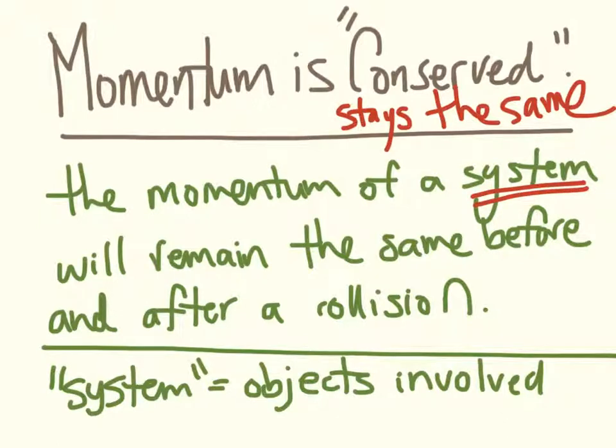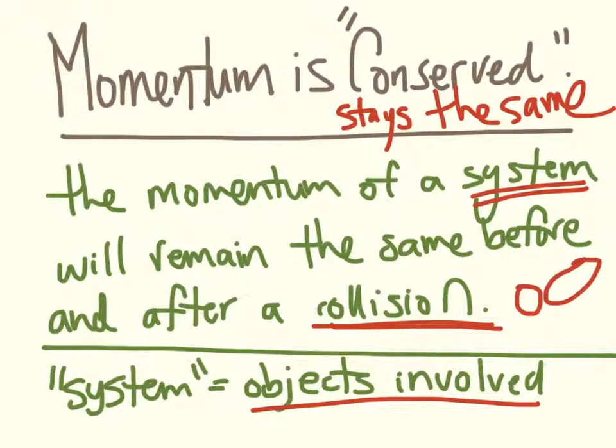You, at this point, have probably heard or read closed and isolated system, and we'll talk about what closed and isolated mean. But when we talk about the system, we're talking about whatever objects are involved in the collision. And by collision, we just mean two objects interacting. So they touch and they move in certain directions before and after that. It doesn't have to be a car crash or whatever.